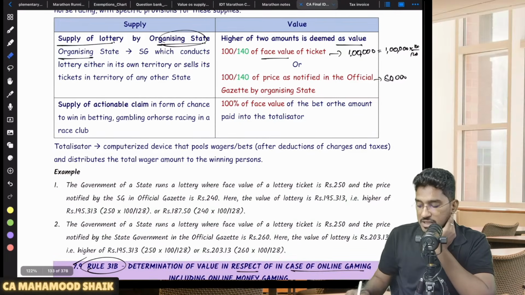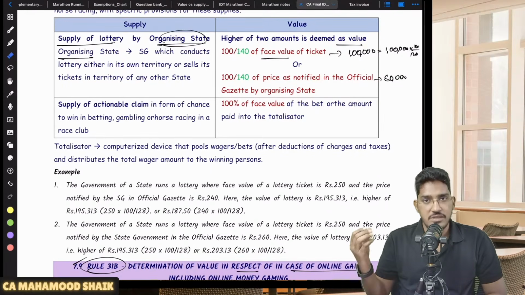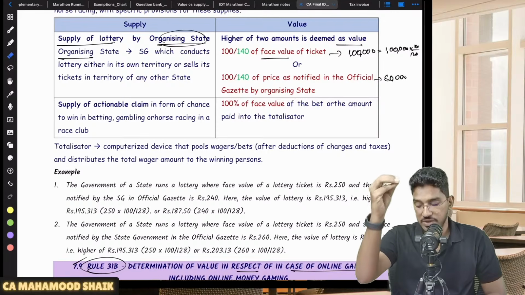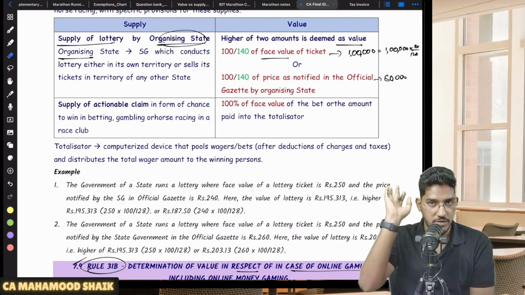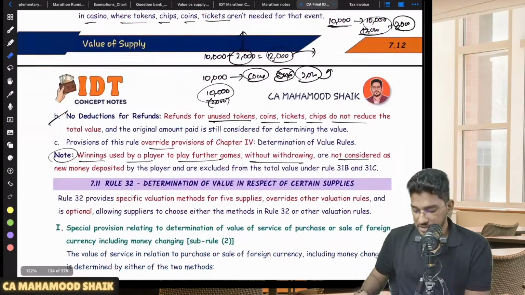For supply of any other actionable claim, like betting and all, 100% of the face value. In all those circumstances, whatever is the face value, 100% of the face value will be considered as the value of the supply of that actionable claim. Okay, right. So this is regarding actionable claims.